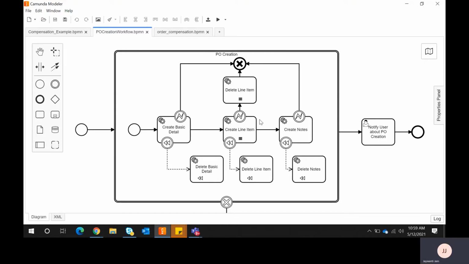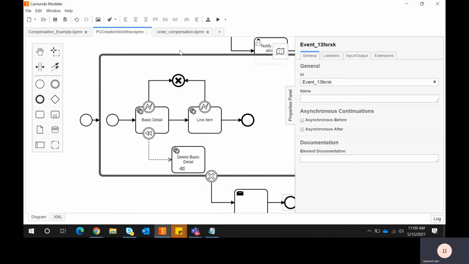Before we start, I'll give you a rough idea of what compensation is. Compensation is nothing but a way to undo a previous transaction if any error happens. Camunda provides a very good feature to support compensations. If the requirement comes where I want to redo a few APIs, not the entire transaction, Camunda also provides a feature for that. We can do a particular redo.